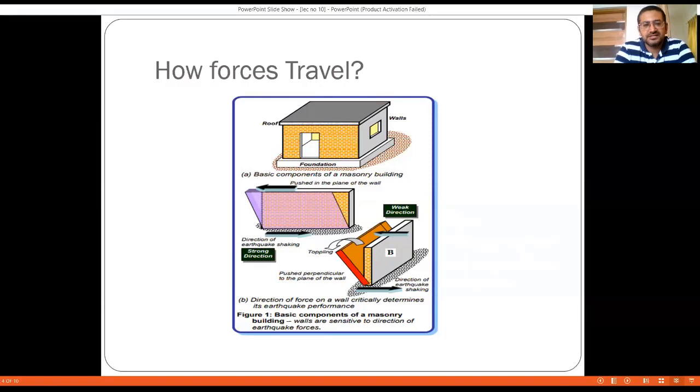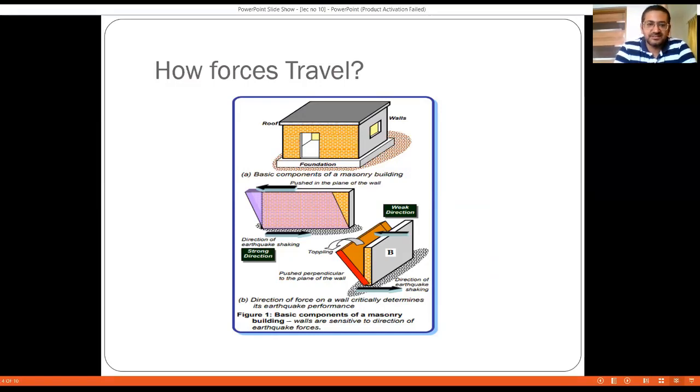Why? Because the stiffness of the wall along its length is going to be very huge. But if the same force is applied perpendicular to the wall, that is along the width of the wall, then it is considered that the force is applied on the minor axis. The length is considered as the major axis and the width is considered as the minor axis, right? So when the force is applied along the minor axis or the width of the wall, then it is considered to be the force applied in the weak direction.